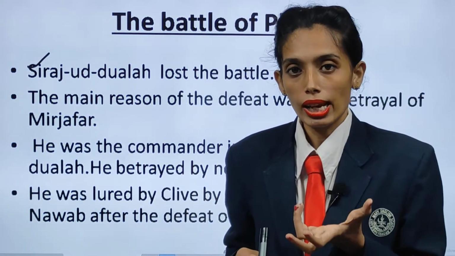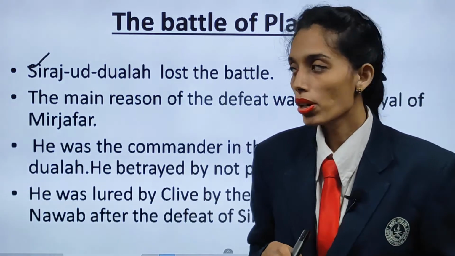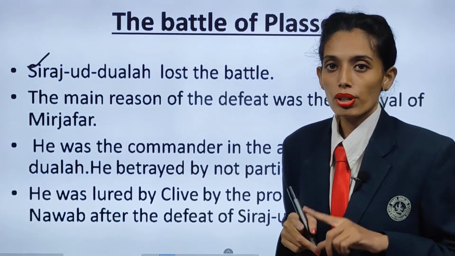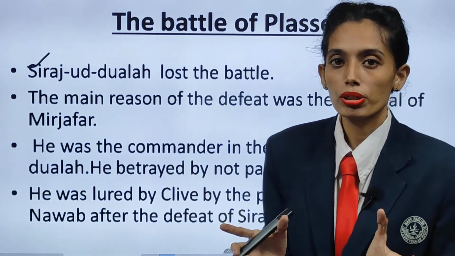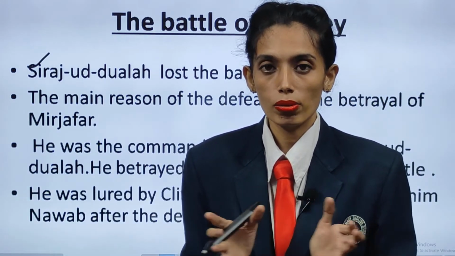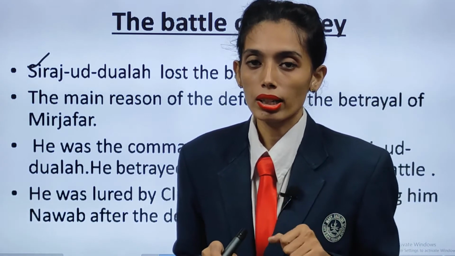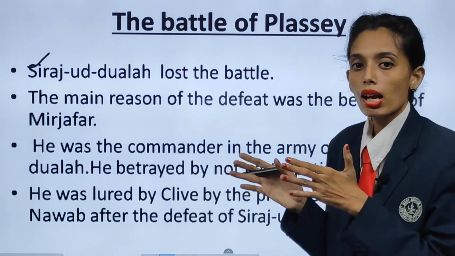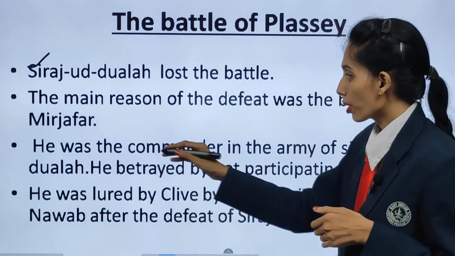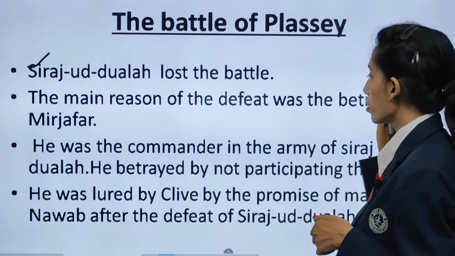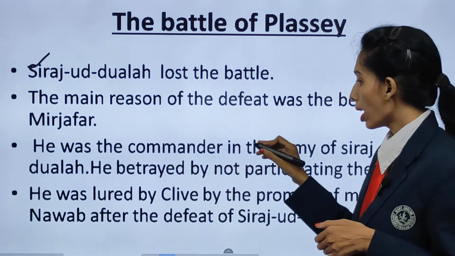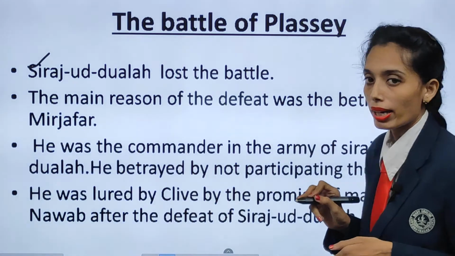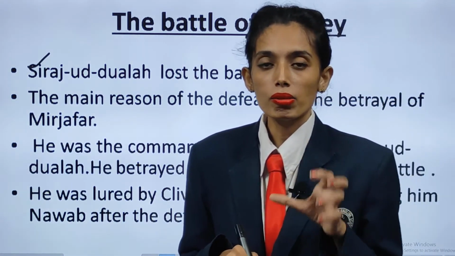Because he had a person named Mir Jafar, who betrayed Siraj-ud-Daulah. Mir Jafar said, yes, I am along with you, and the whole army of 30,000 soldiers was taken to the battleground, but from there half of the soldiers he took back. Half means 15,000 went with him. The main reason for the defeat was the betrayal of Mir Jafar, who was the commander in the army of Siraj-ud-Daulah. He betrayed by not participating in the battle.